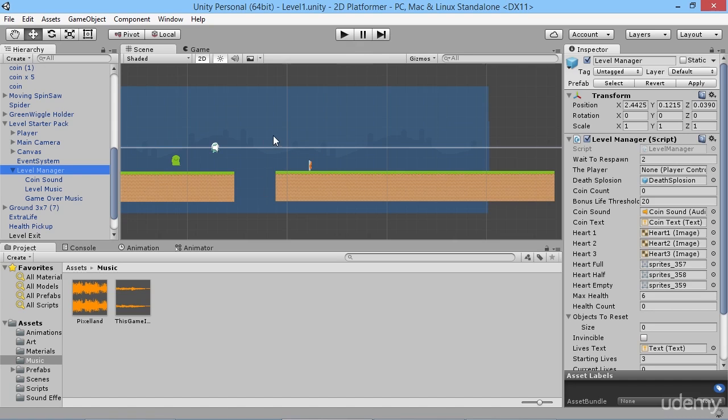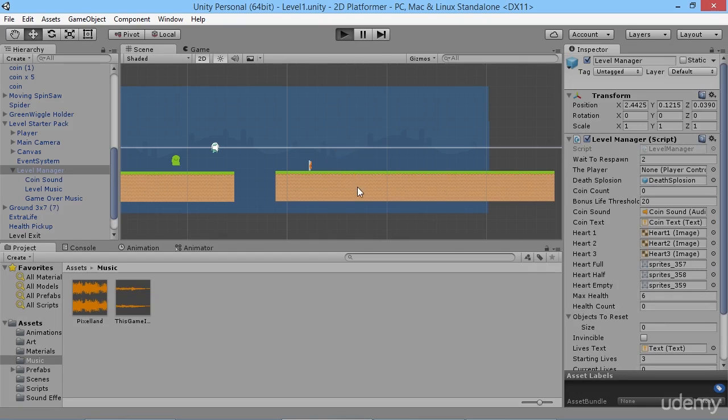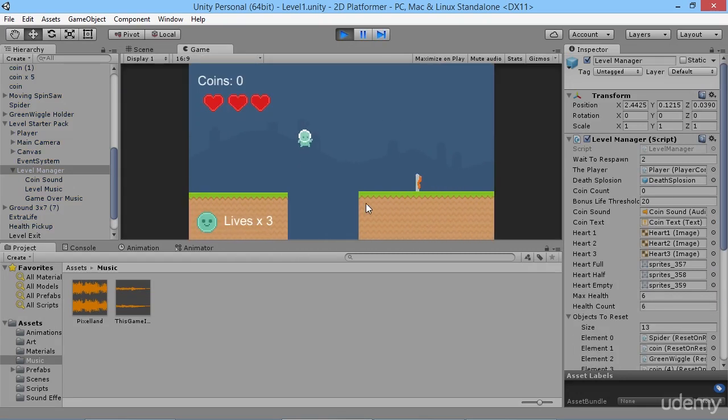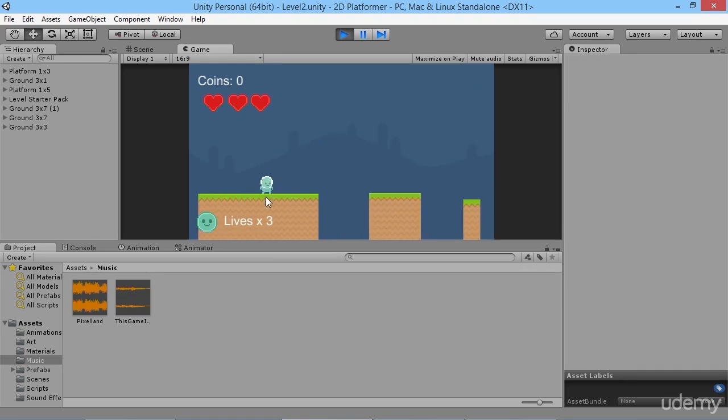So we're already doing something that will help a little bit. This is the kind of simple element of it. We're going to do another thing as well, but let's just see how this works now. So now if we hit play here and we run it into our flag, there we go. Okay, so we bump into the flag, our game over music plays and fades out. We walk over the side, and then our music starts again when we go to the new level.